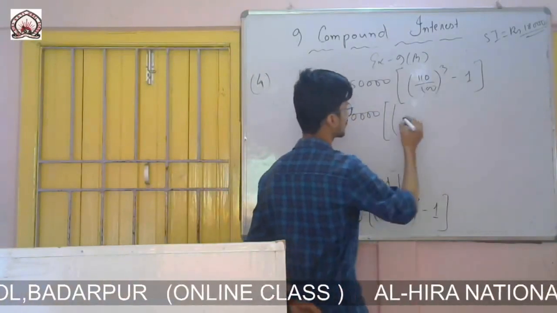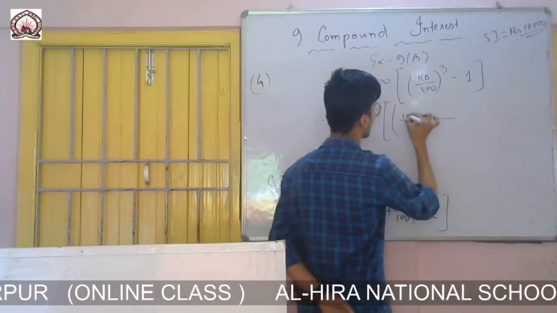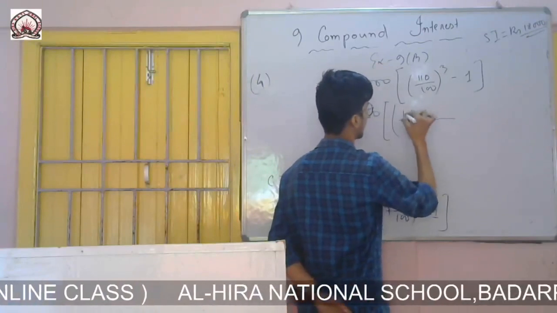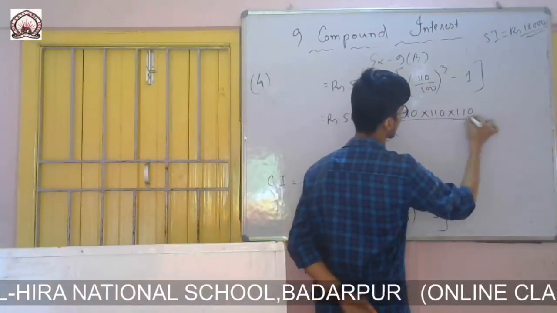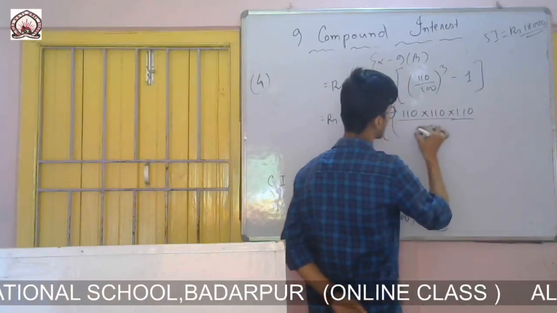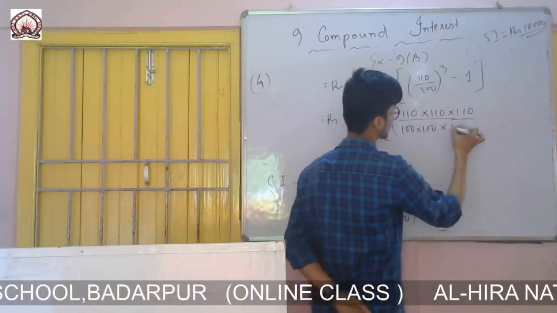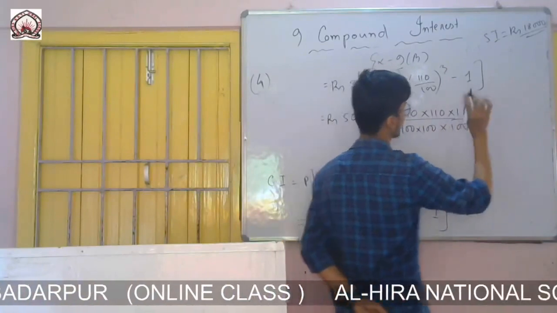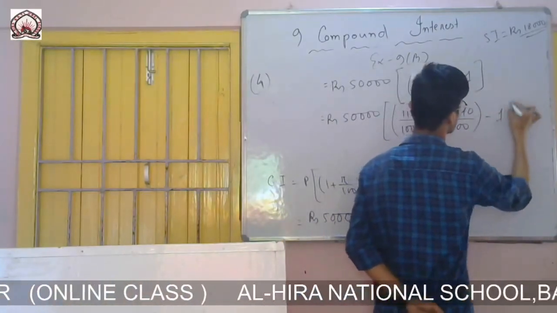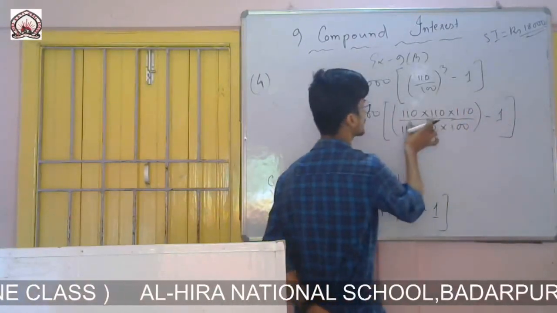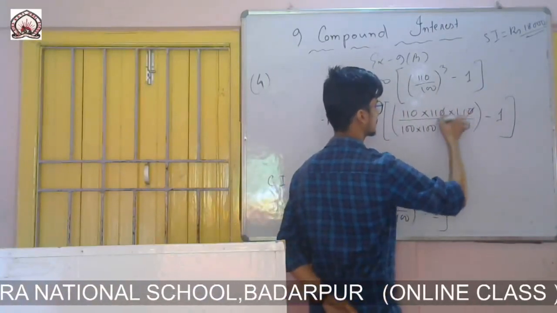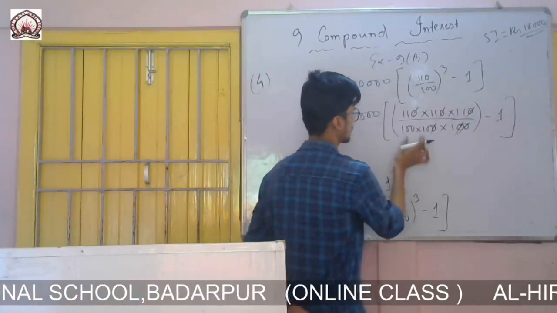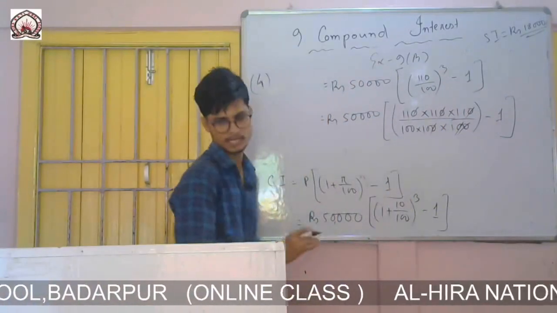Cube means I have to write this 3 times: 110 into 110 into 110 over 100 into 100 into 100. Now cancel zeros: 3 zeros cancel, leaving 1000 and 11 cubed.